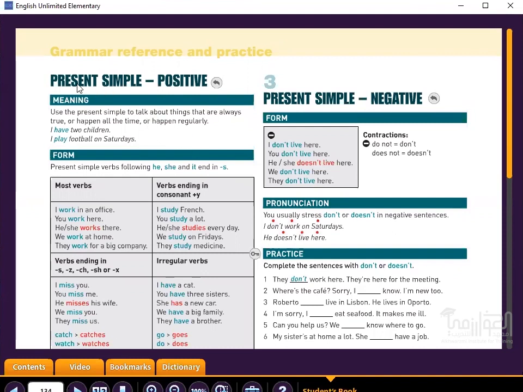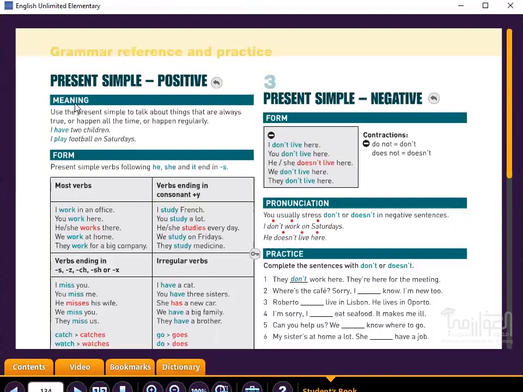Today, we will look at the present simple, that is, the positive present simple. That is mudari basit. And then the positive, ijabi, jumla ijabi. Now, what is this present simple?